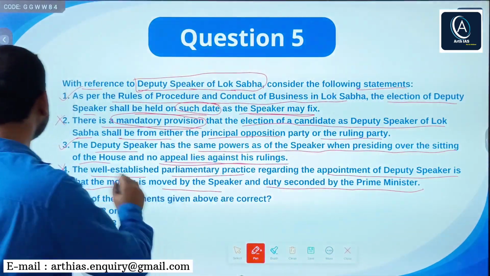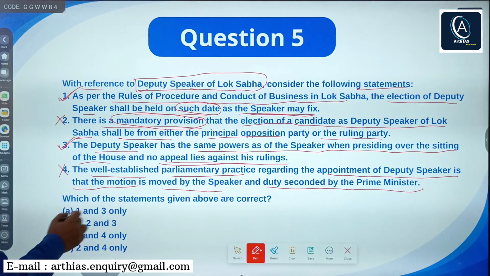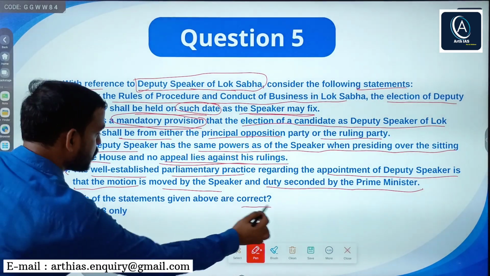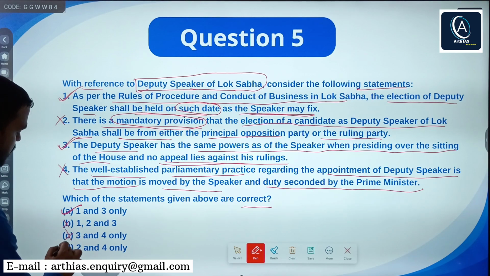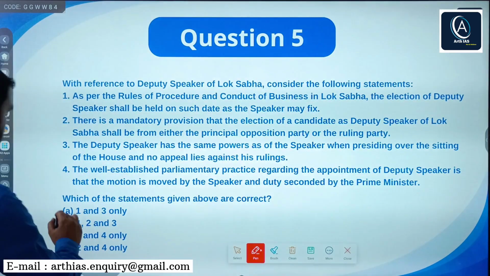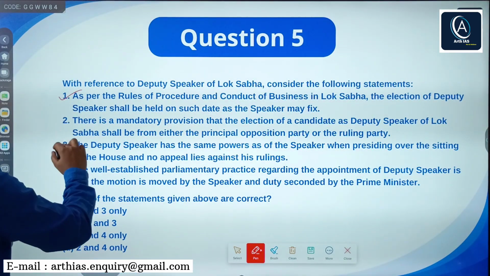So simply you can see statements 1 and 3 are correct. So choose the correct option. A says 1 and 3. So A is the right answer. No need to go for B, C or D. You can clearly see that option A is correct and statements 1 and 3 are correct.